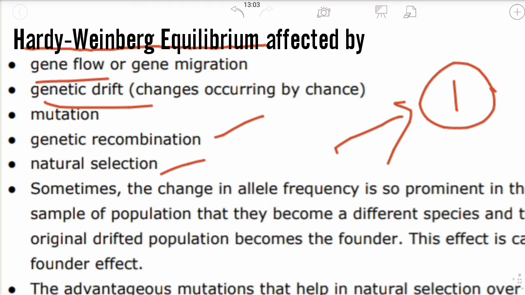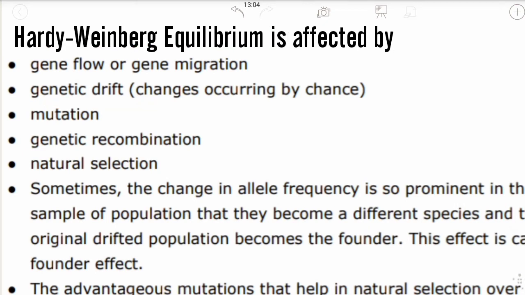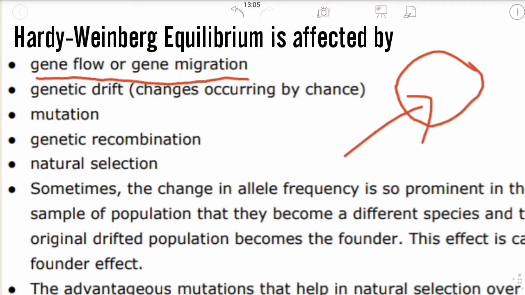So, let us understand why it happens and how it is affected. The Hardy-Weinberg principle is affected by gene flow, or gene migration. Consider this is a population. If the genes from this particular population start migrating somewhere else, then they start producing progenies over there, and it will affect the gene pool.